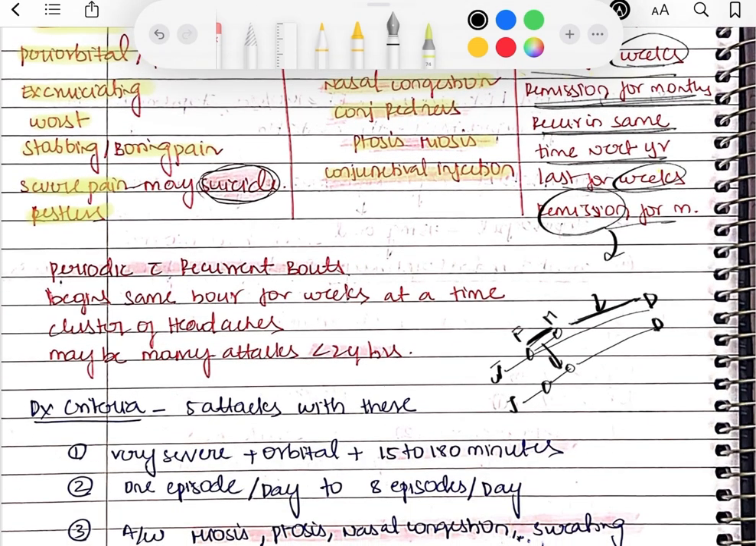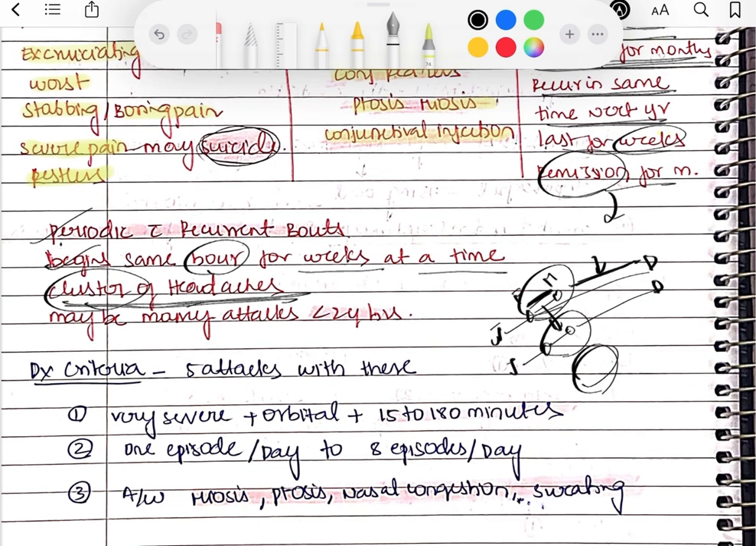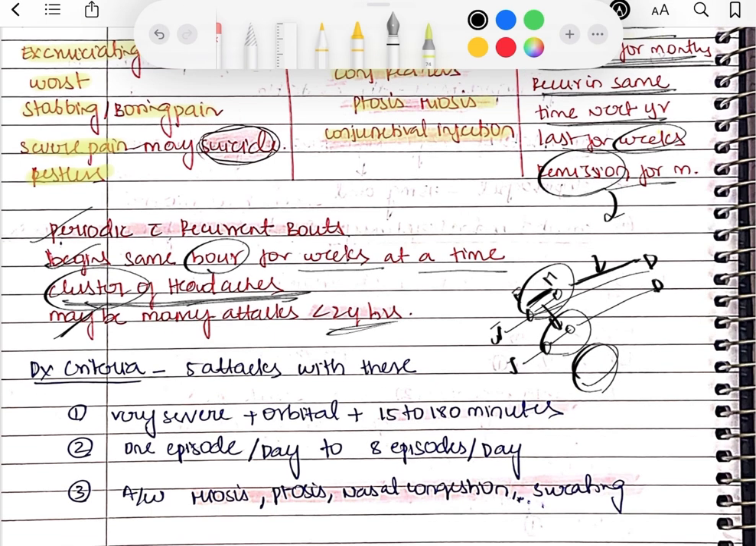Periodic with the recurrent bouts, and it begins in the same hour for weeks at the same time, right? So every year it is occurring in the same time. So these are all the clusters of headache. So it may be many attacks less than 24 hours also.